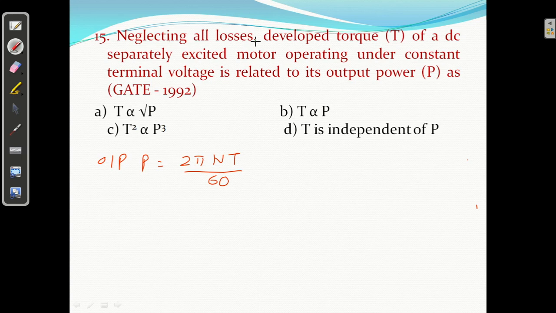And neglecting the losses, E equal to V minus I Ra, so E equal to V. V is constant, since it is a constant terminal voltage. If V is constant, what will happen?